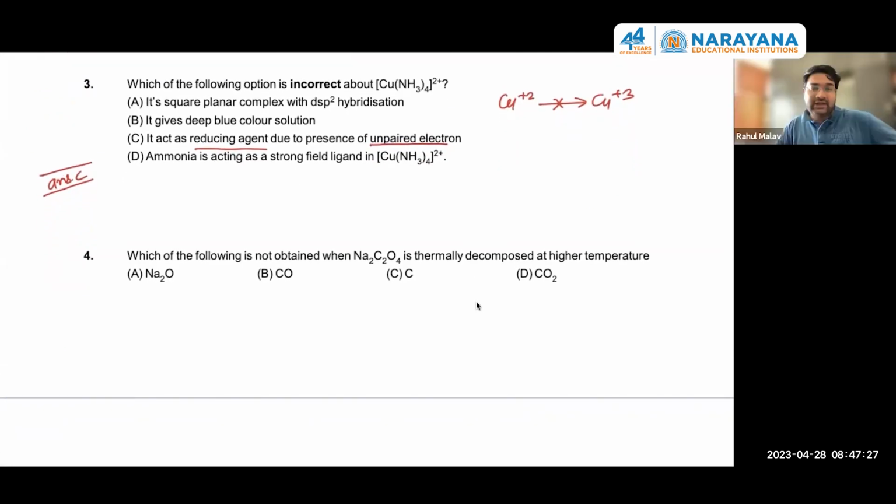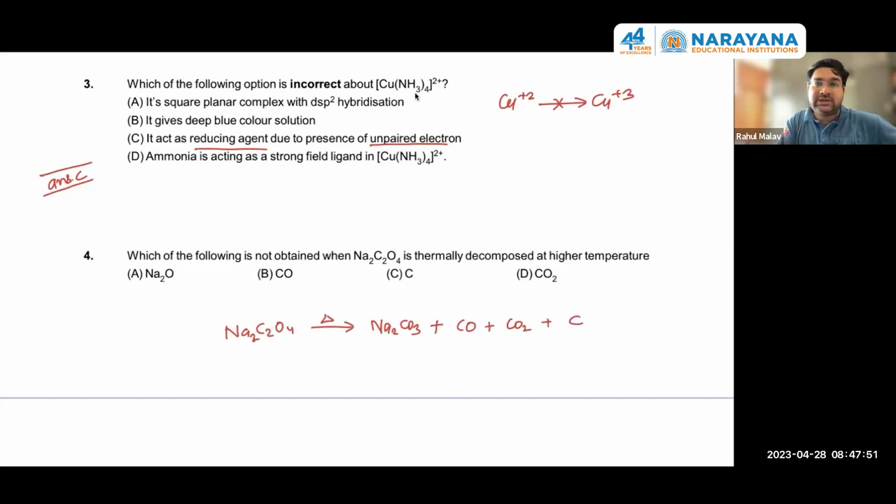A option. Yes, in the last class also, in the short interaction, we revised that Na2C2O4 upon heating gives us Na2CO3. Na2CO3 will not decompose further. And in the case of oxalates, we get CO and CO2, but we also get carbon over here. That is the exceptional portion.